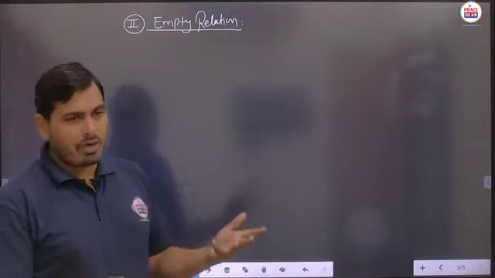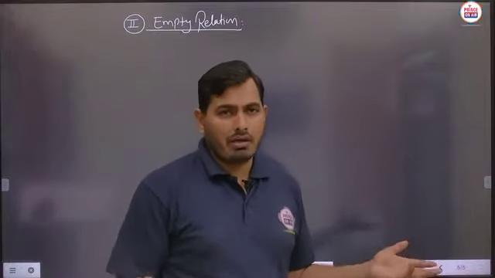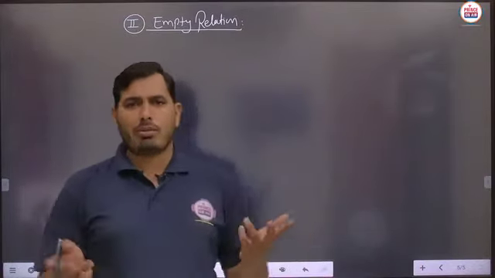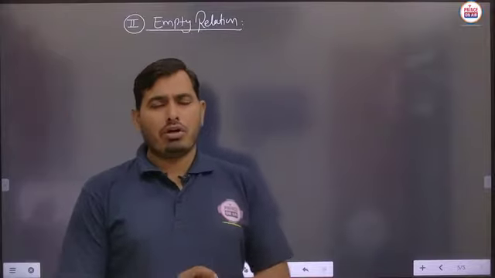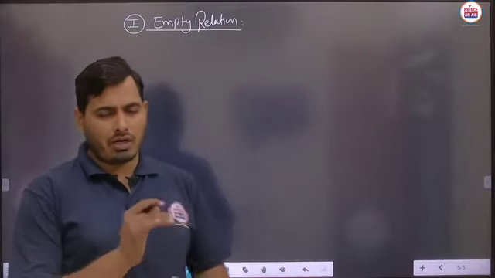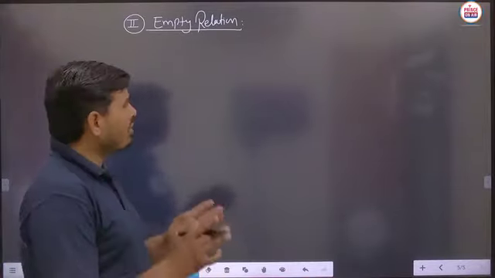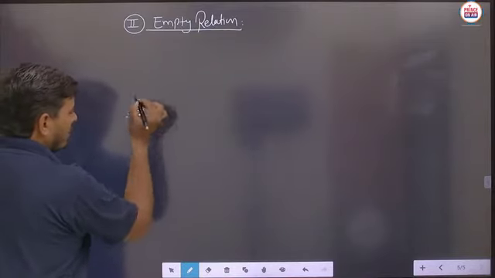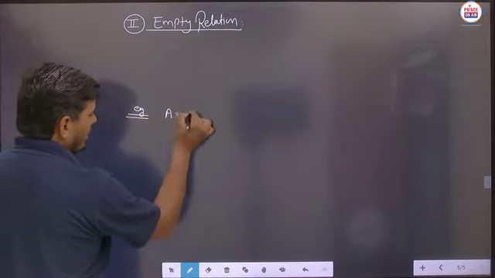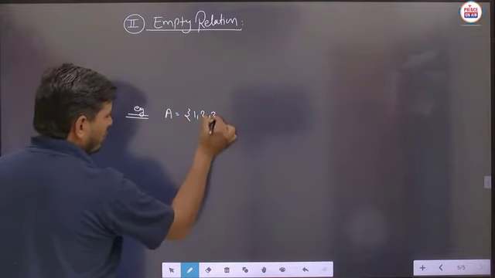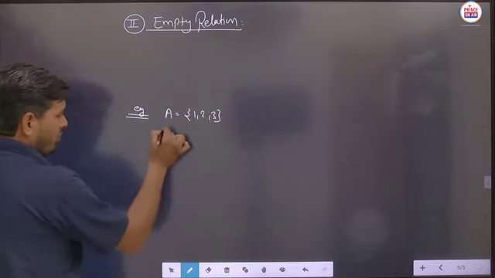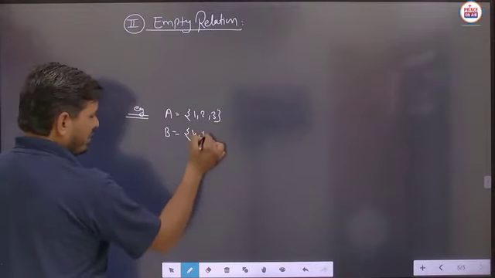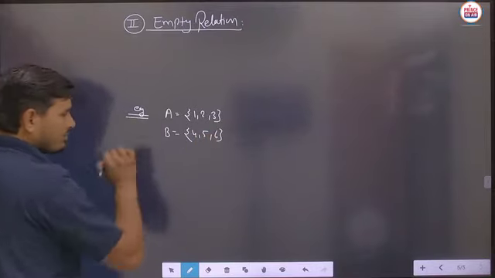So such types of relations are also sometimes defined. There should be no particular use of that kind of relations, but sometimes these types of relations are defined. Then we have to know the basic types of relations, means what type of relations there are. So to understand the definition, we have to take a suitable example, and suppose any set A we are taking again, and suppose the elements of this set A are 1, 2, 3, and suppose any set B we will take here, 4, 5, 6. Is it to be clear?